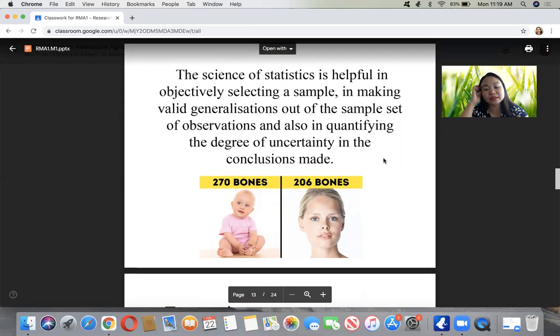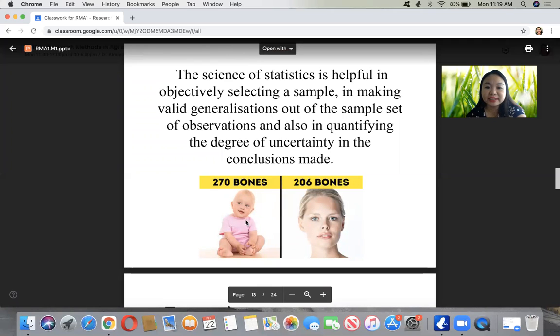In our next lessons or presentation, I'm going to show you how statistics is done in experiments, because there are two ways of studies. It could be qualitative or quantitative, or researches done in sociology or social sciences, or in experimental natural sciences.